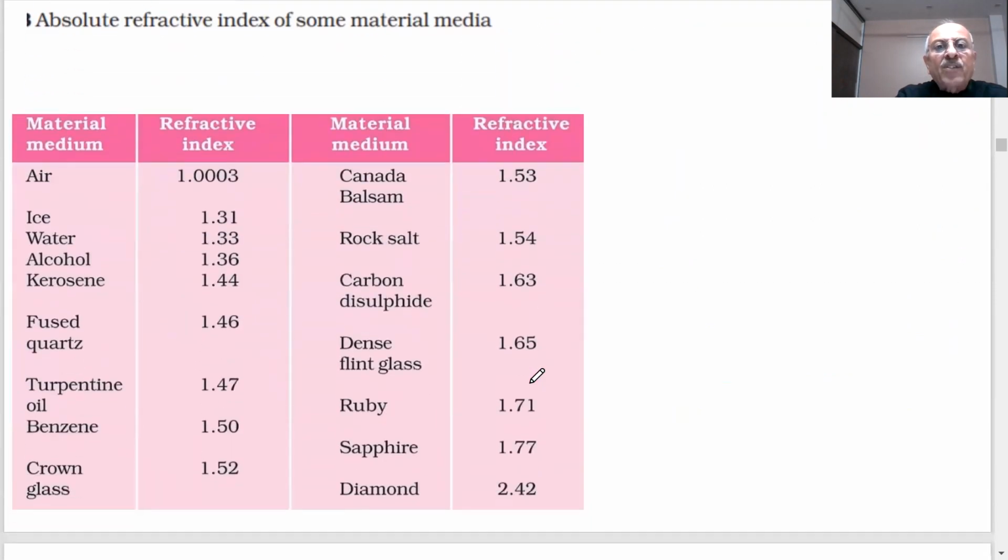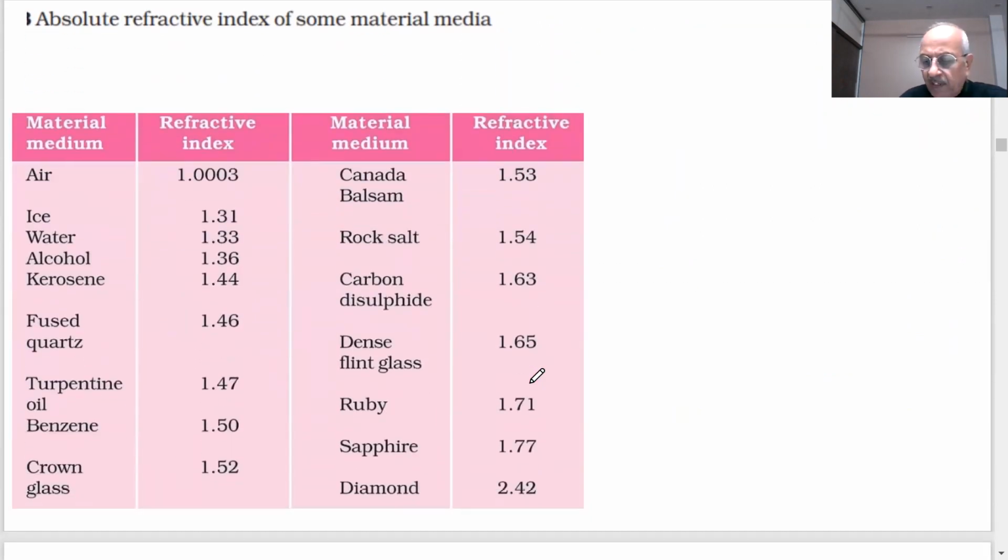Here is a picture of the table which is given in the NCERT book. Students, absolute values of the refractive index of some material media are given. For air it is 1.003. The refractive index of air is almost 1, we say, because the velocity in vacuum divided by velocity in air is 1.003. There is only a slight difference in the velocity, slightly less in air as compared to vacuum.